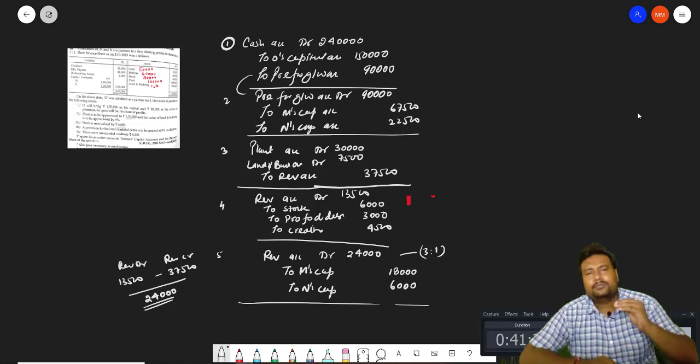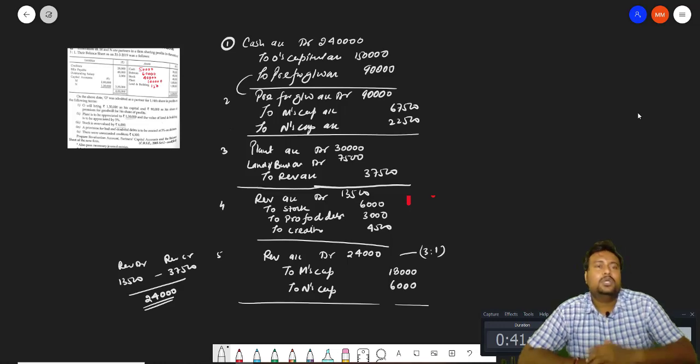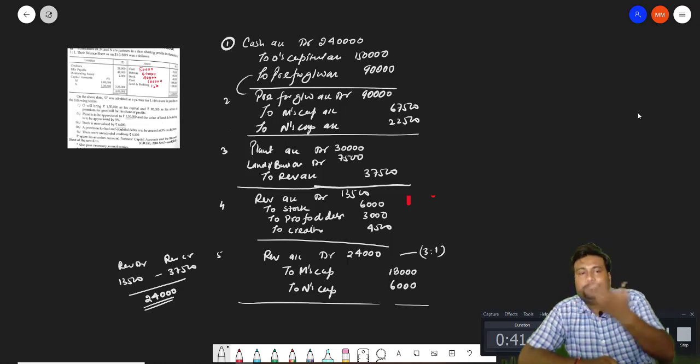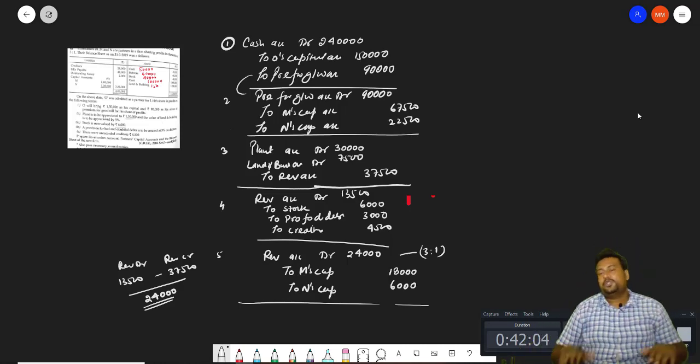And you can pass this entry also. If any general reserve, any accumulated profit, any accumulated losses are there, you will try to distribute them. Apart from that also, beta, one more thing you can do. What? The new partner's capital and the new partner's premium for goodwill. Maybe the new partner does not bring the goodwill in cash, then you know what you do. New partner's capital account and new partner's current account, as per the situation, as per the question demand, you can open it. So this much for today.